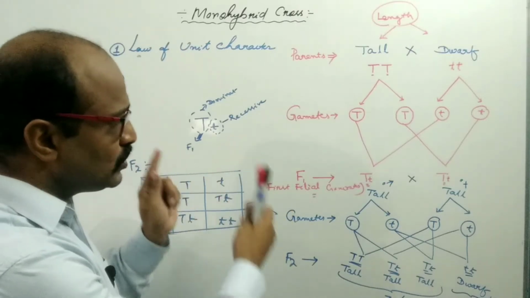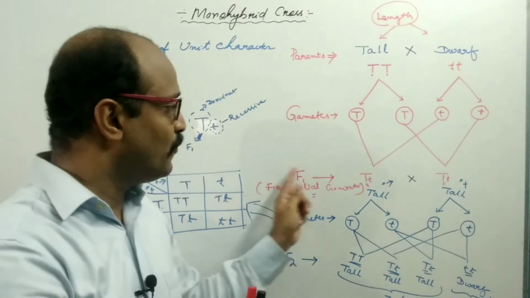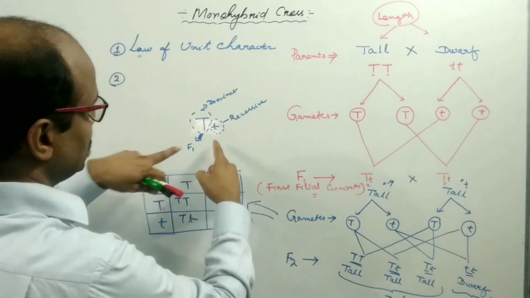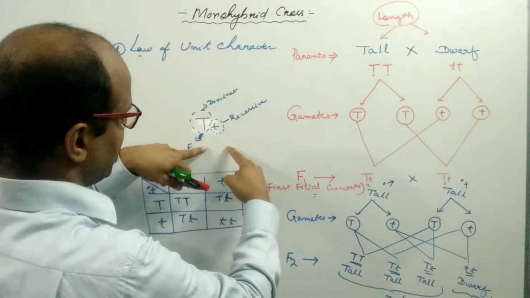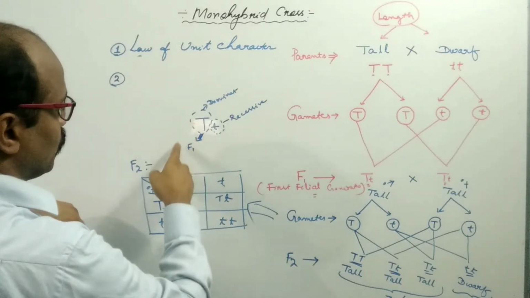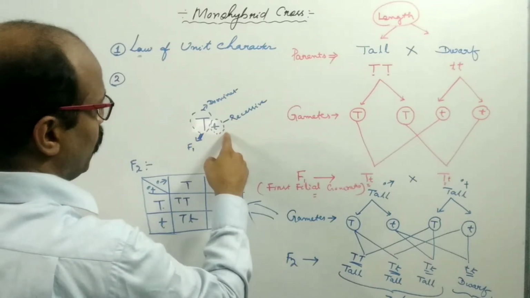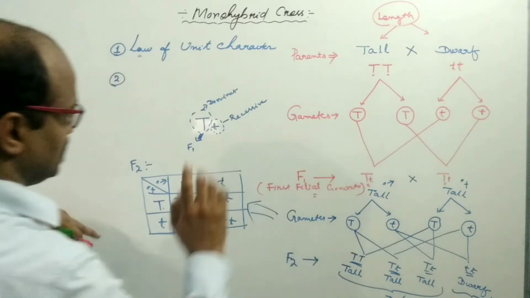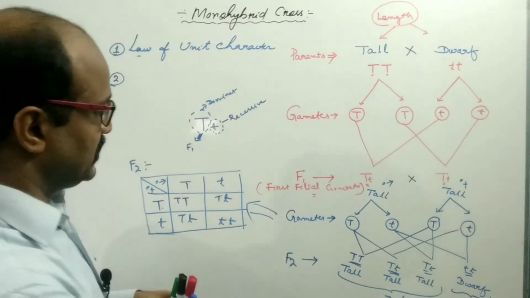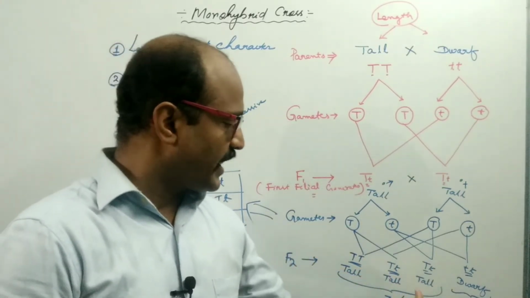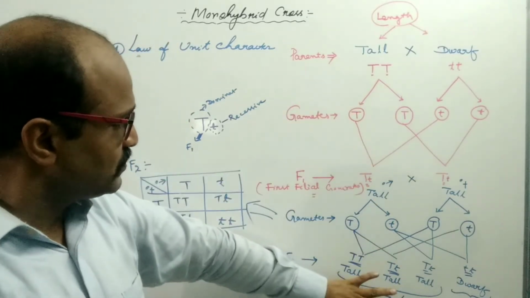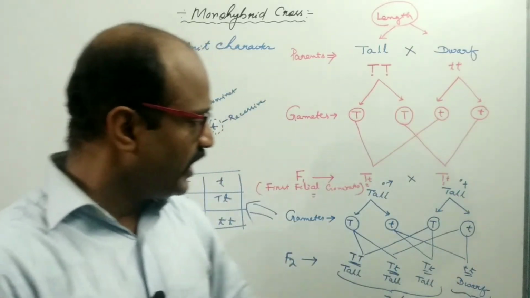Both the genes, both the factors, are present in the F1 progeny, but at the time of gamete formation these factors separate from each other. Capital T goes with one gamete and small t goes with another gamete. So they separated from each other, and in the F2 generation the parental characters will be produced. What are the parental characters? The tallness character and the dwarfness character will be produced.